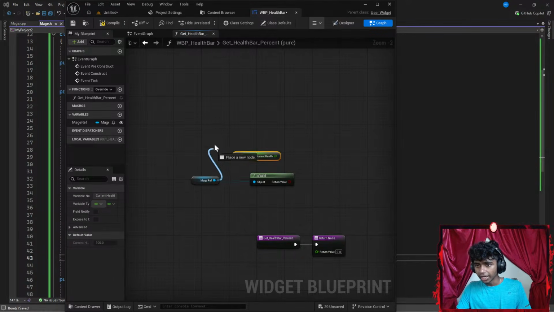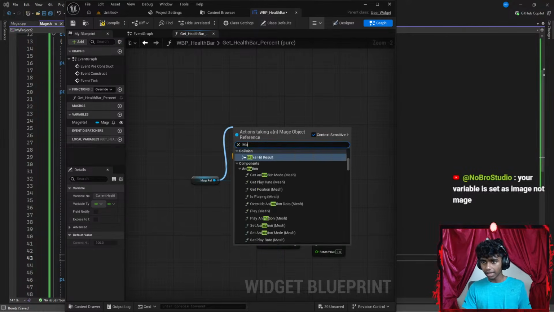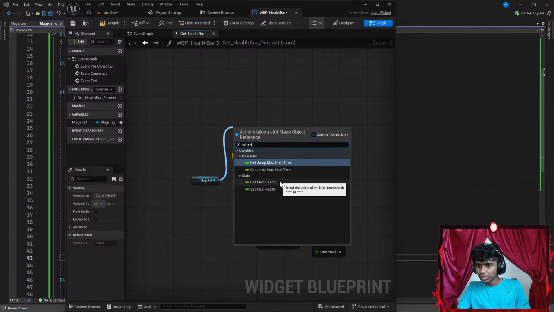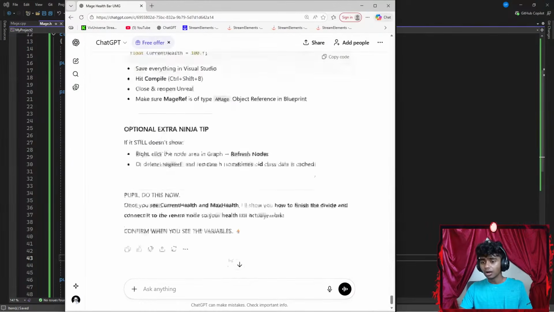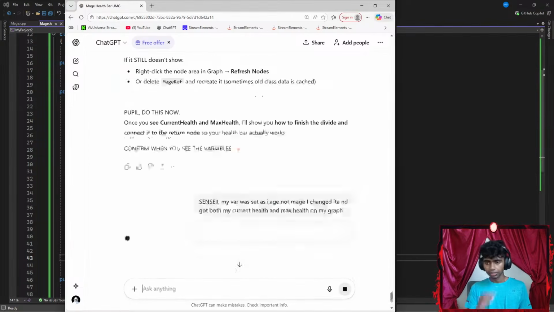Okay, and then let's go ahead and get a max health. Let's go with something like max health. Okay, wait, get current, get max health. Okay, there we go. Get current health, get max health. Your variable is set as image, not mage. That makes sense. My variable was set as image, not mage. I changed it and got both my current health and max health on my graph. Okay, let's see what to do next.